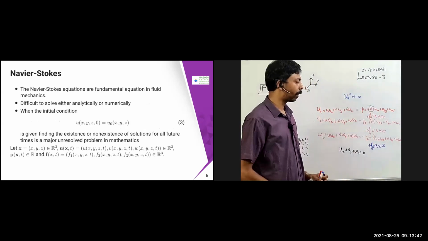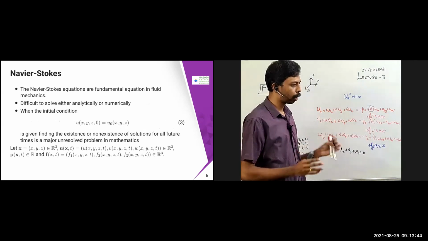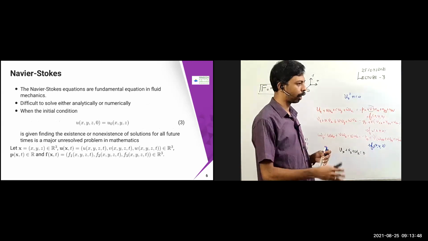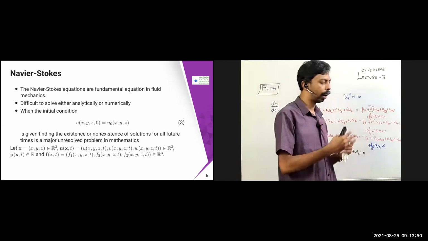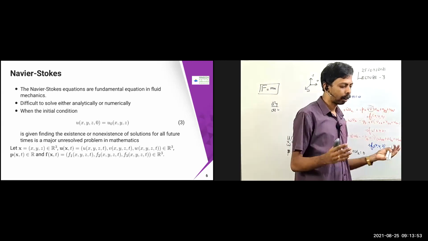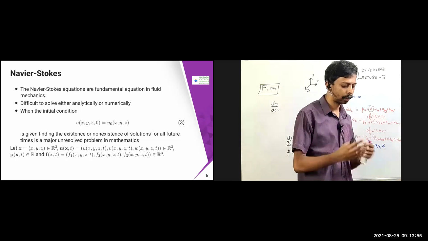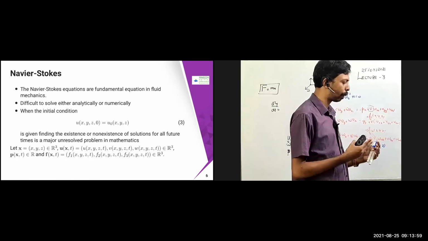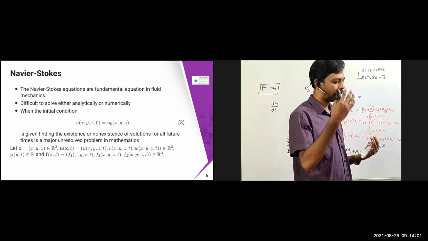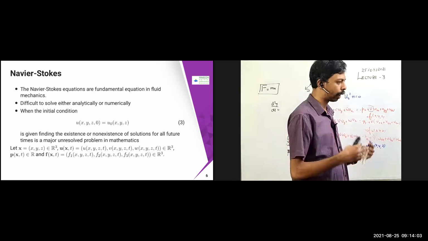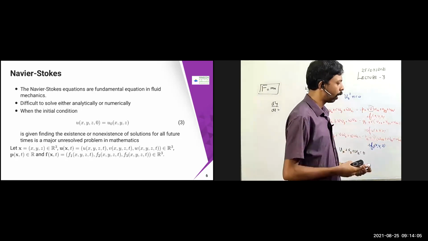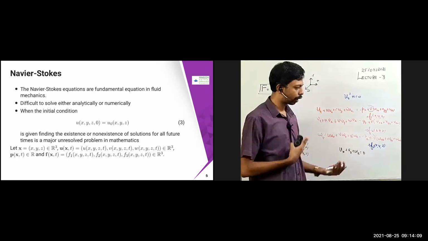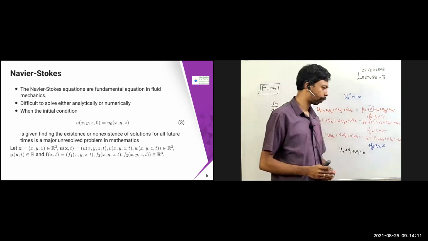So this is one of the fundamental equations in fluid mechanics: how the flow happens in a stream of water, or how the flow happens once a dam is broken. Or you might have seen that in Rishikesh and other places, a glacier fell down, and due to that there were floods in the Ganga or Yamuna rivers. All these things you can govern using these Navier-Stokes equations.